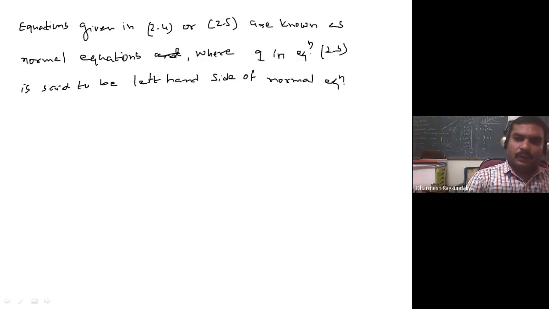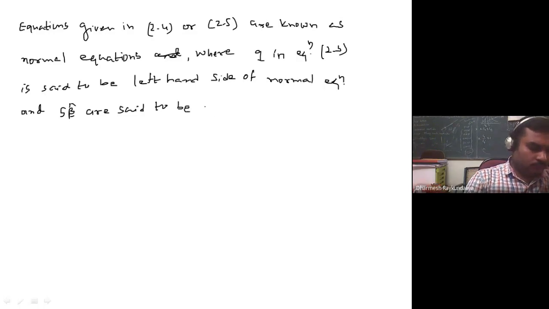And S beta cap is on the right side, so S beta cap is said to be the right hand side of the normal equation.